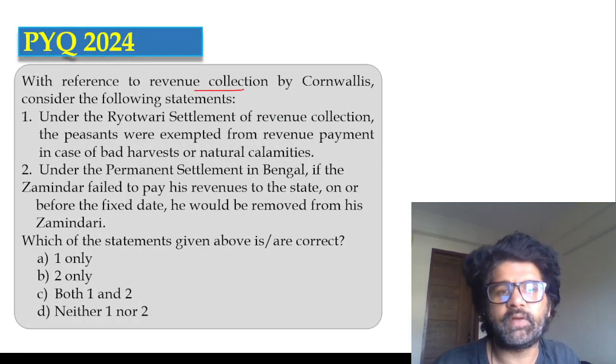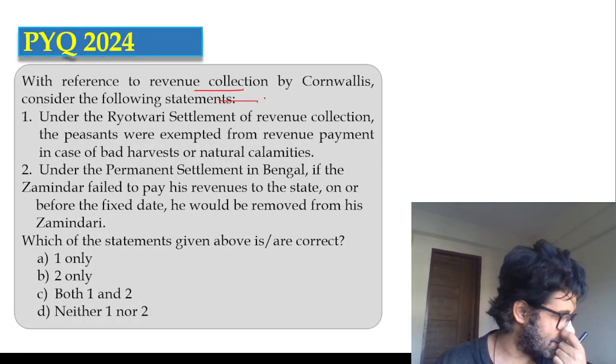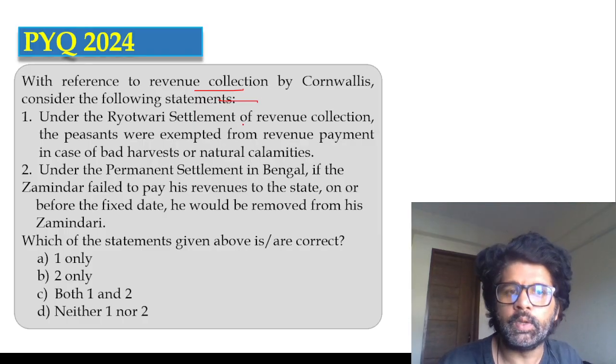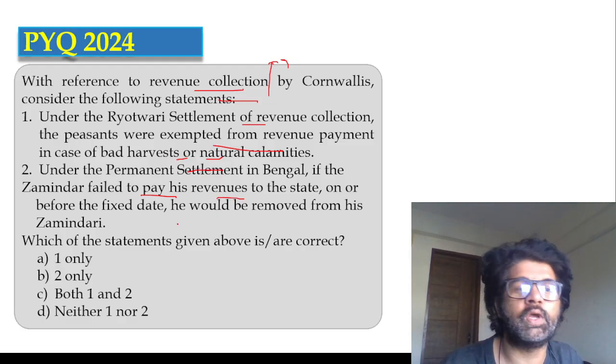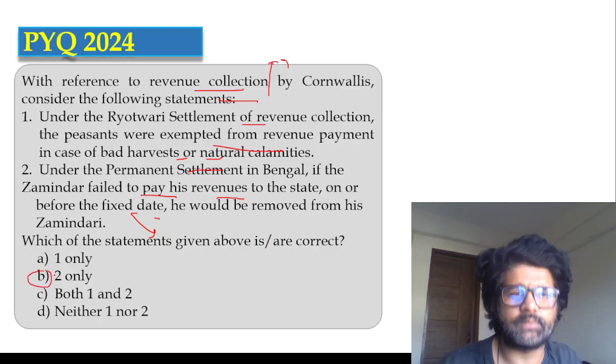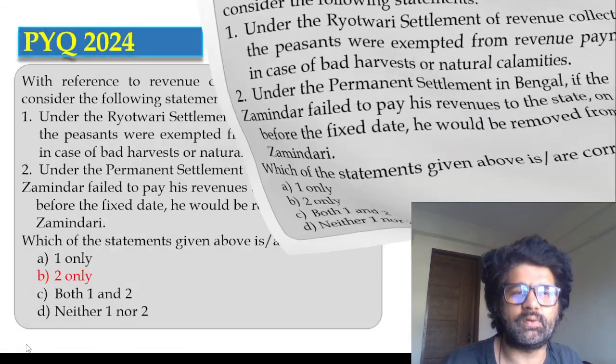PYQ 2024, with reference to revenue collection by Cornwallis, consider the following statements. Under Ryotwari settlement, peasants were exempted from revenue payment. No, it was not the case. If it would have been the case, it would have been awesome. Under permanent settlement, if the Zamindar failed to pay his revenues on or before the fixed date, that was known as the sunset clause, and he would be removed. Yes, second is correct. First is wrong. Britishers were not that awesome.